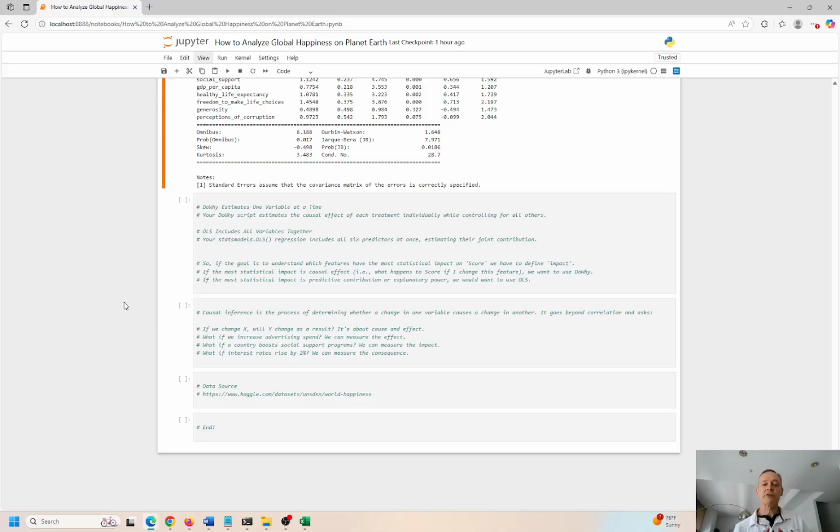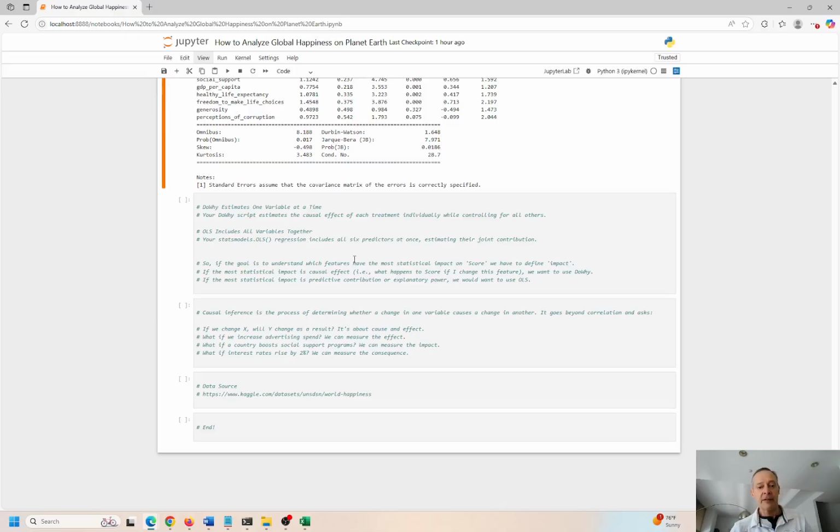So you really have to understand what type of problem you're trying to solve and pick the right tool for the job, right? So it's two very powerful models that you're looking at here, but you have to understand what is your end game. If you want to estimate the effect of each treatment individually while controlling for all others, you would use a DoWhy model. So this is the cause and effect, causality, influence, right? If you really want to create a model to train and test and make predictions into the future, that's a very different type of problem that you're trying to solve. And you need a different approach and a totally different model. This is called OLS, ordinary least squares model, okay?